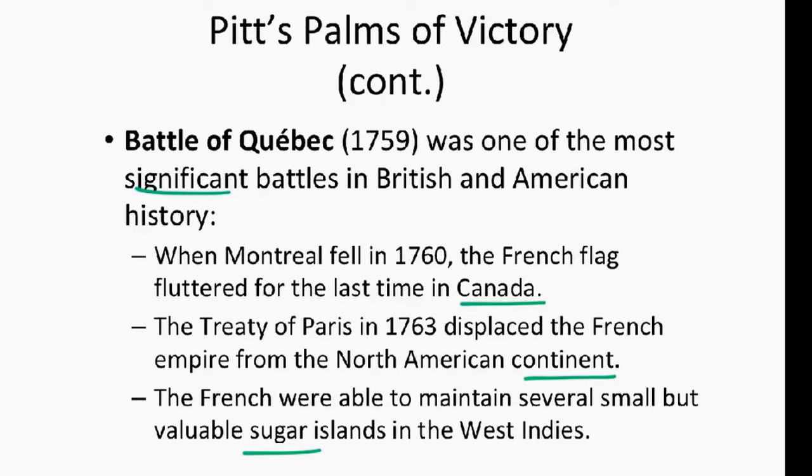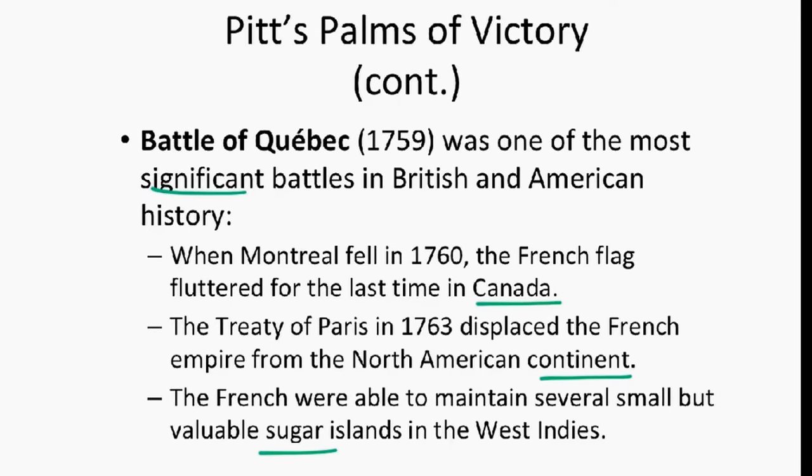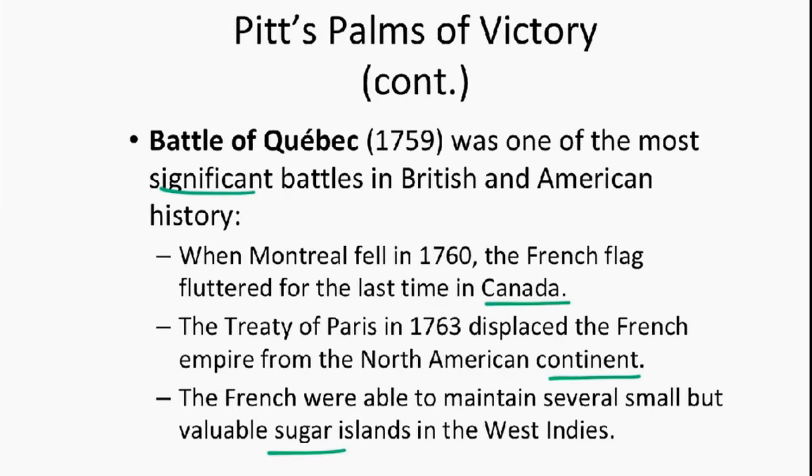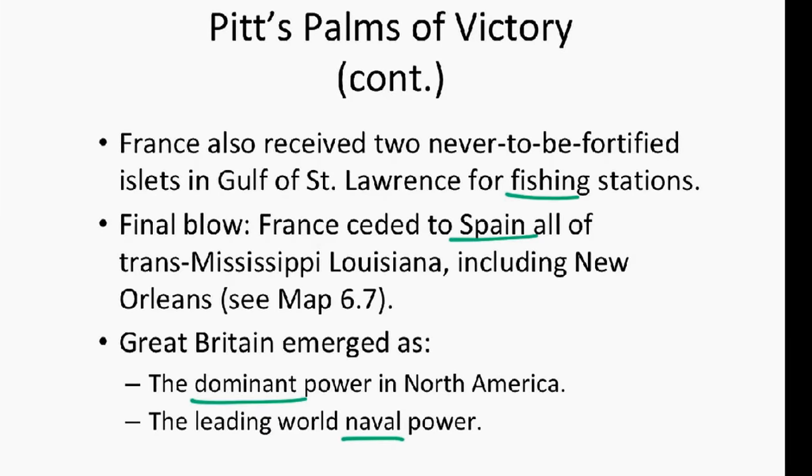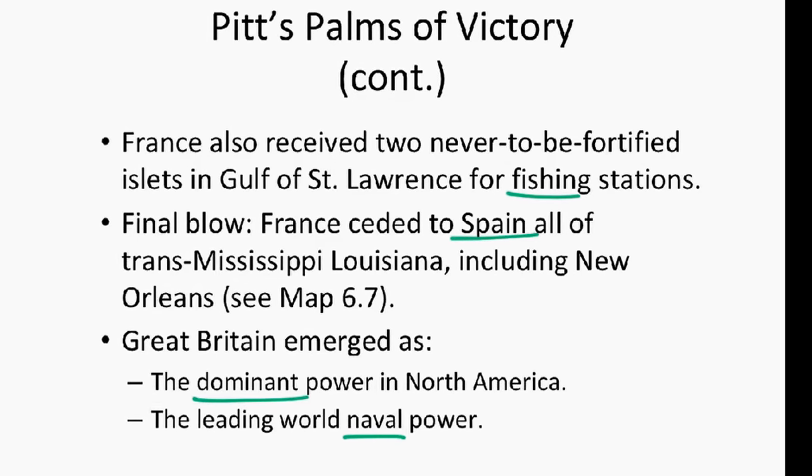The French were able to maintain several small but valuable sugar islands in the West Indies. France also received 2 never-to-be-fortified islets in the Gulf of St. Lawrence for fishing stations. But as a final blow, France ceded to Spain all of the trans-Mississippi Louisiana, including the port of New Orleans. Great Britain was to emerge as a result of the French and Indian War as the dominant power in North America and the leading world naval power.